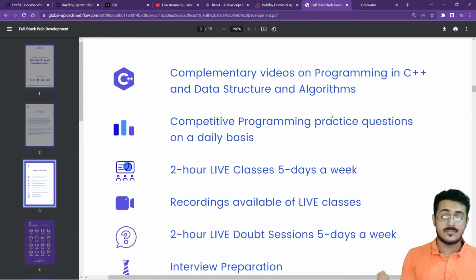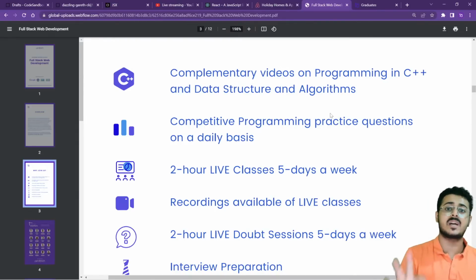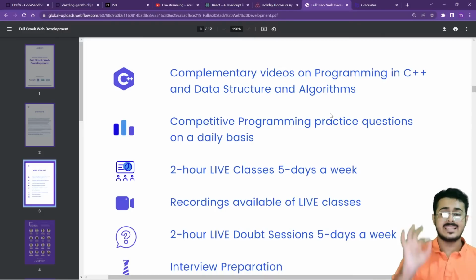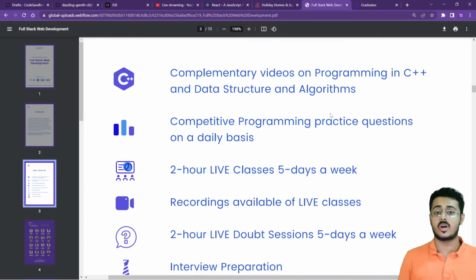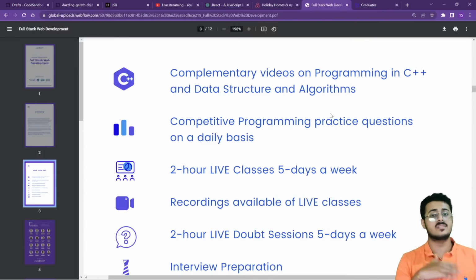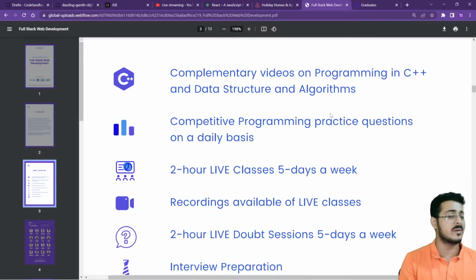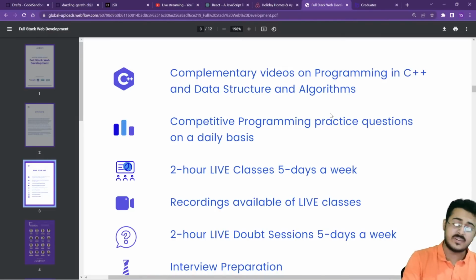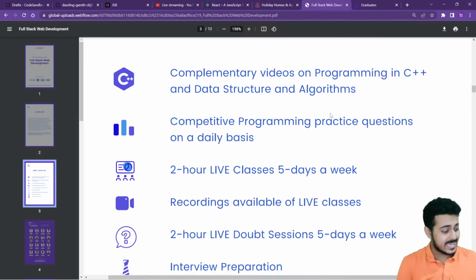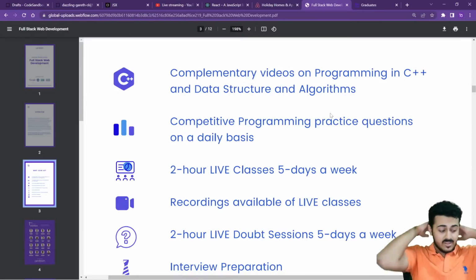If you're able to have that motivation, just take this document from our website, take this syllabus and start doing it on your own. It's very simple, guys. If you're not able to do that, if you want someone to mentor you and guide you, then you can definitely join the training and internship program as well. We have dedicated the past 2 years of our life to create this entire program with only one aim.